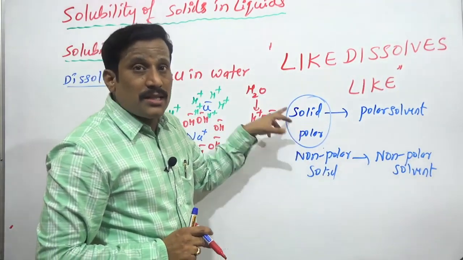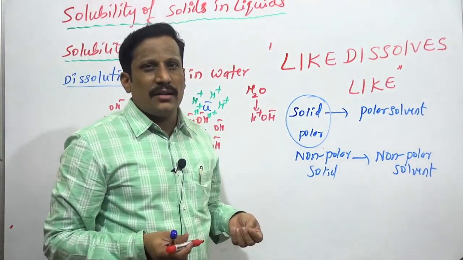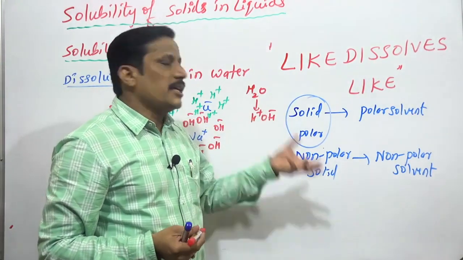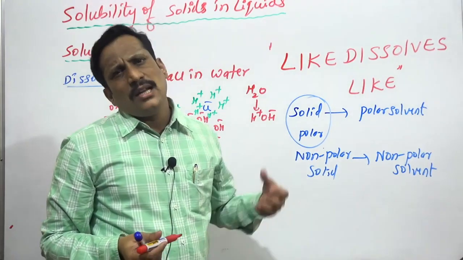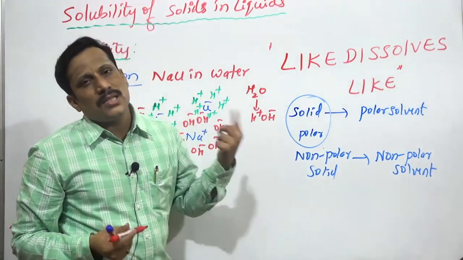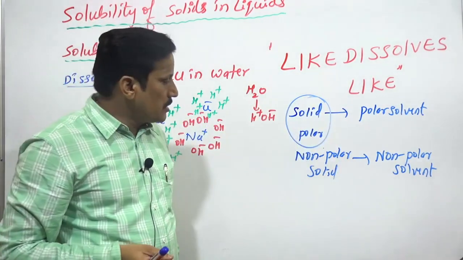Polar solids means like we have sodium chloride, potassium nitrate, lithium chloride. They are polar solids. They dissolve in polar solvent. The best polar solvent example is water. So polar solid dissolves in polar solvents.